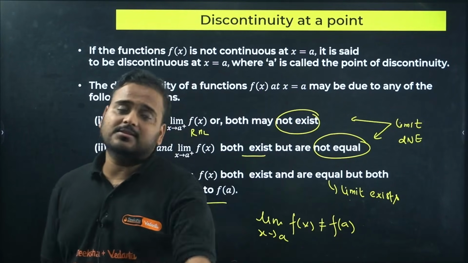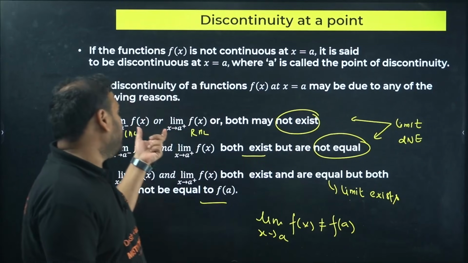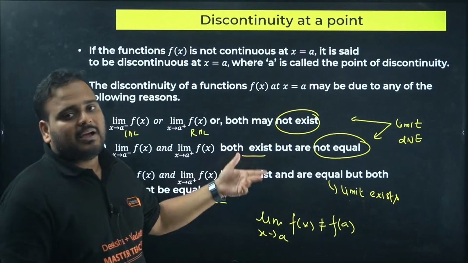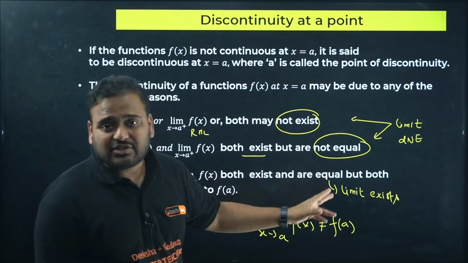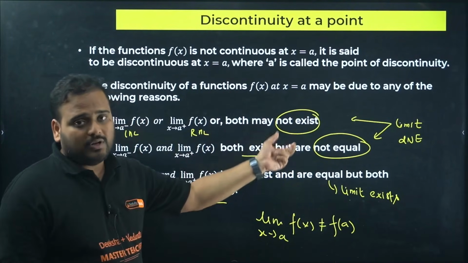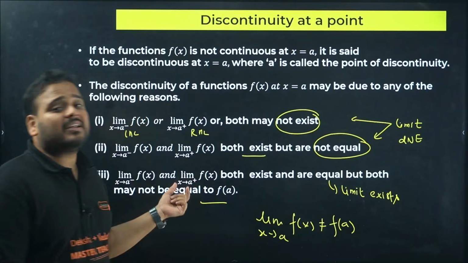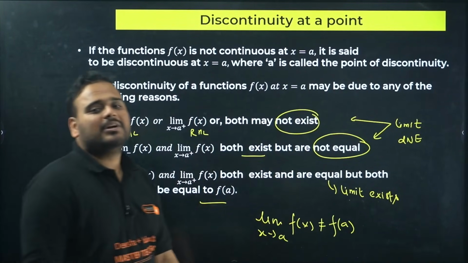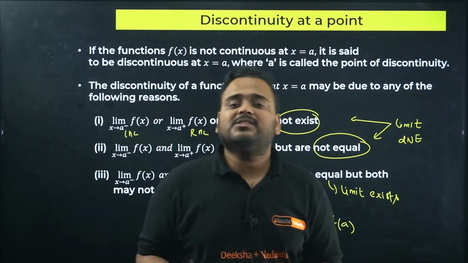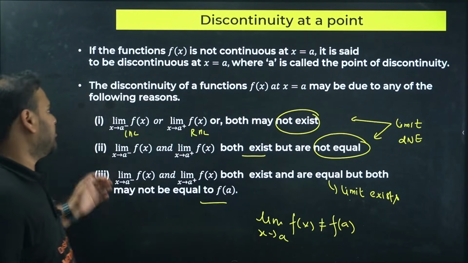So we got three reasons. The first two are based upon the limit not existing, meaning either of them is not existing or not finite, or they are both finite but not equal. Those two cases are for the limit not existing, and the last case is where the limit exists but is not equal to the function value. So these are the natures of a point of discontinuity for any given function.